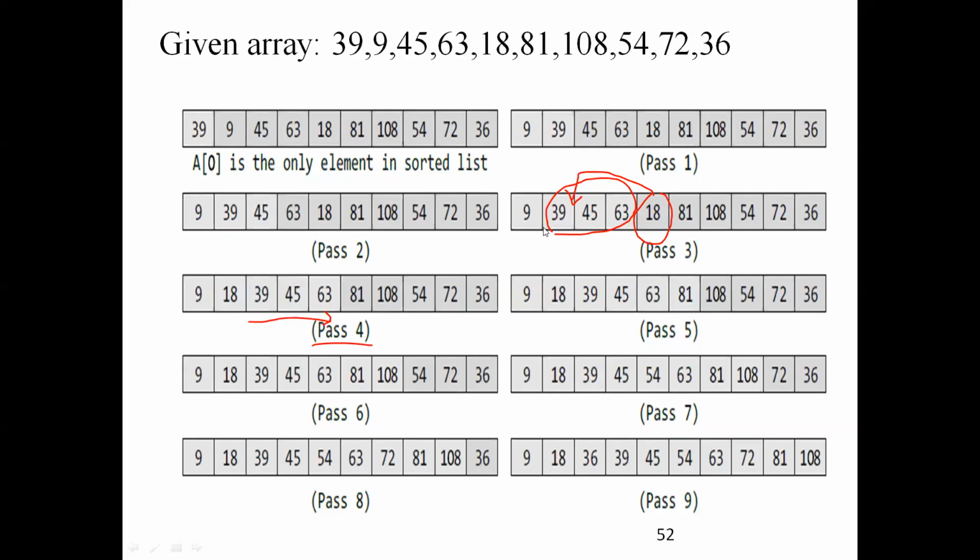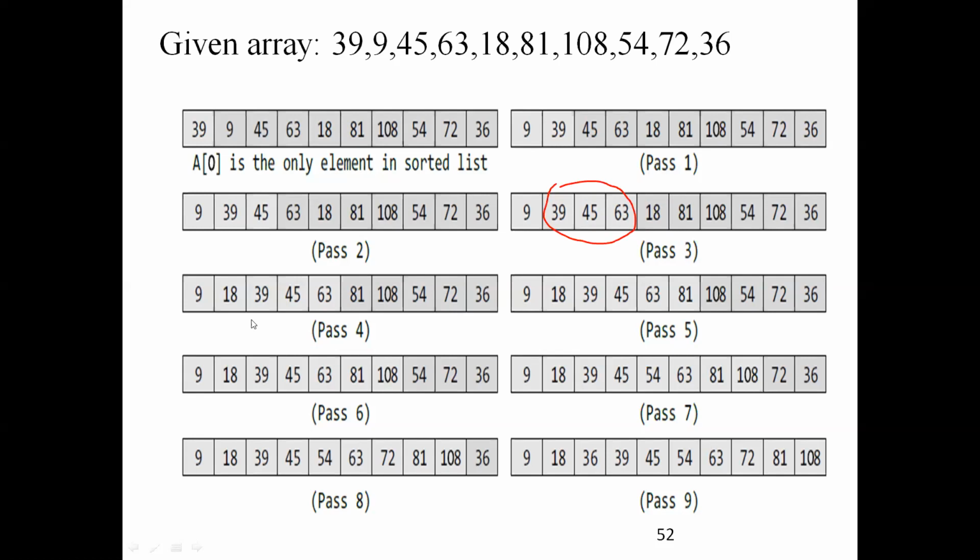To save the memory. Okay, what they are doing is just shifting these 39, 45, 63 towards the right. You can find out, and 18 is inserted in that position. Then again, in pass 5, what happens?